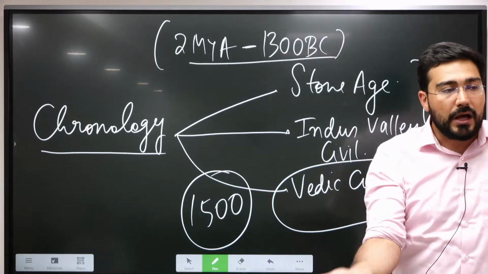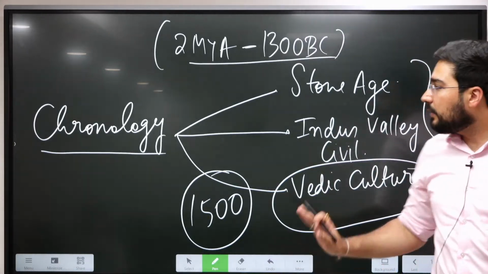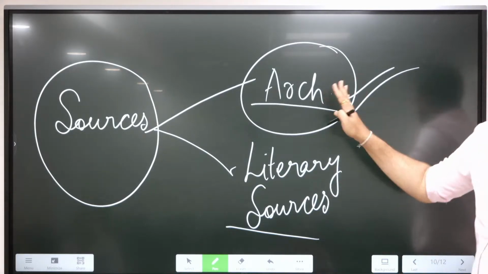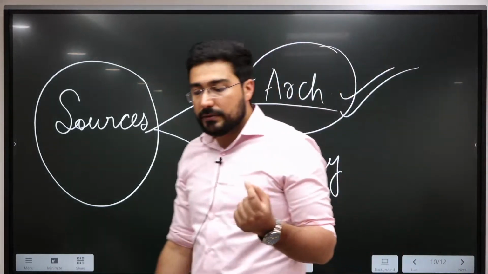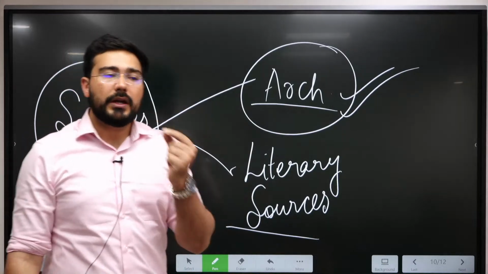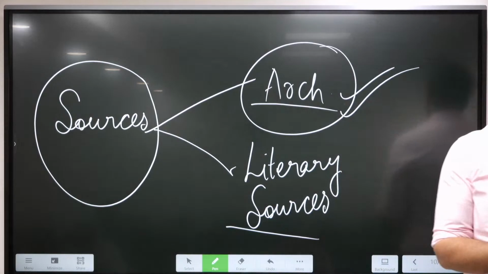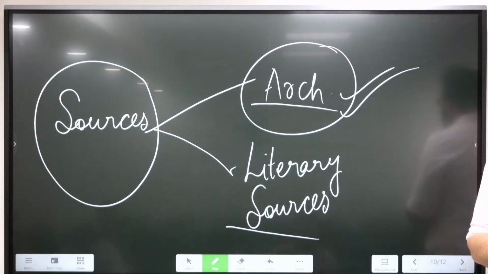Before that, we do not have any literary source. So when we talk about strengths and weaknesses, one of the major strengths of archaeology is that for the major part of ancient India, we only have the archaeological sources. We do not have the literary sources.